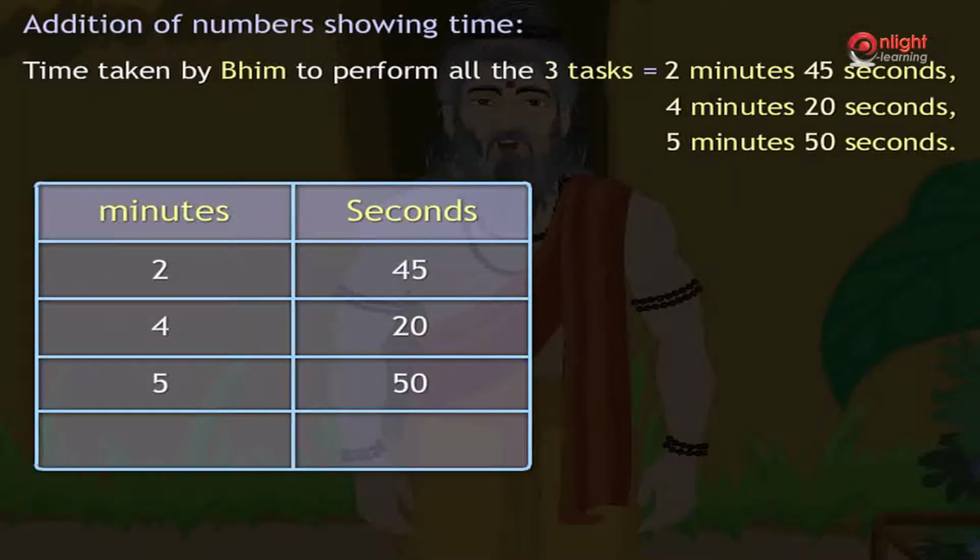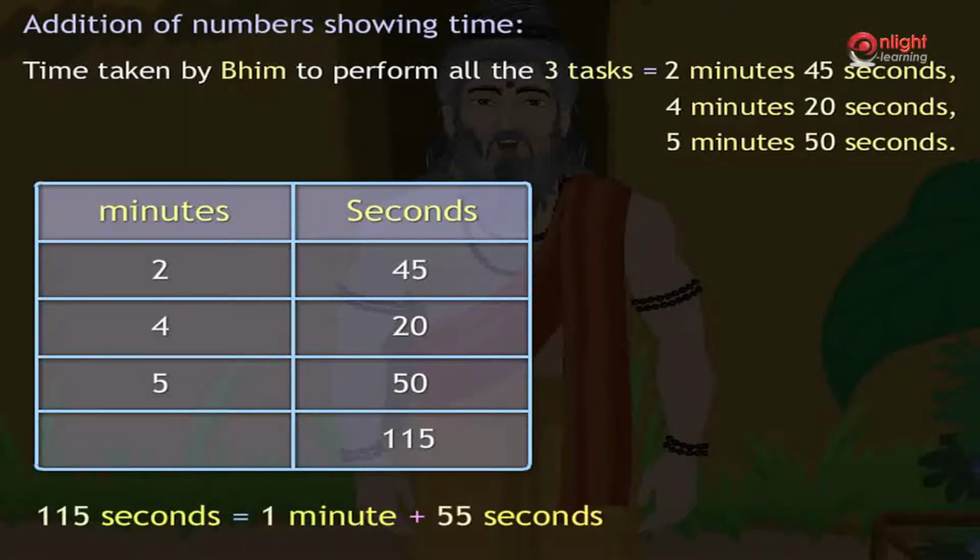By adding seconds first, we get 45 plus 20 plus 50 is equal to 115 seconds. Now, 115 seconds is equal to 1 minute plus 55 seconds. Hence, we carry 1 minute to the minutes column and retain 55 in the seconds column as shown.